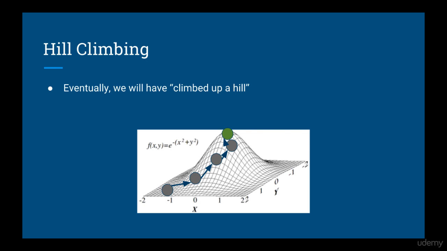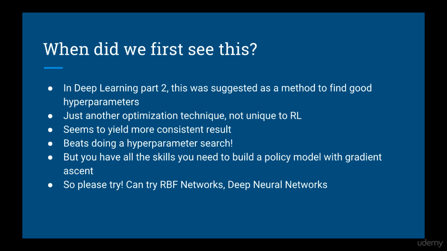Eventually, we'll have tested many sets of parameters, sort of walking on a path up a hill, hence the term hill climbing. Note that the path is always going to go in an increasing direction of the average return. You may also recall from Deep Learning Part 2 that this was one of the methods we suggested could be used to find a good set of hyperparameters for training a neural network. So this is in fact just another optimization technique, not unique to reinforcement learning, but particularly helpful in some situations.